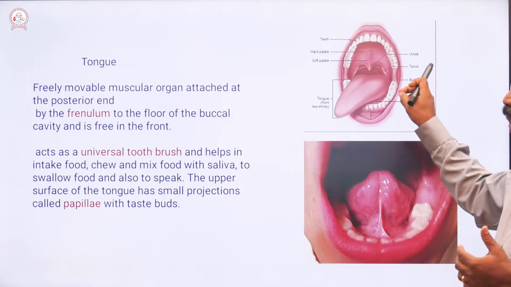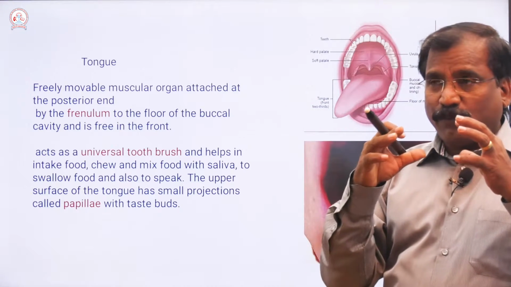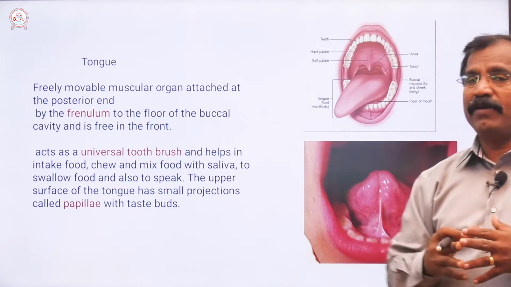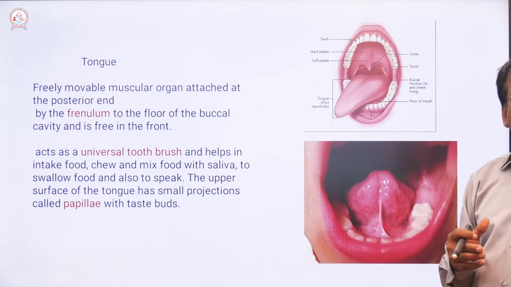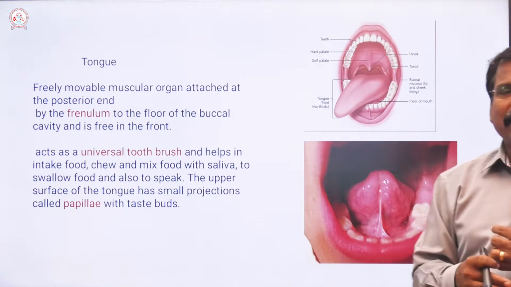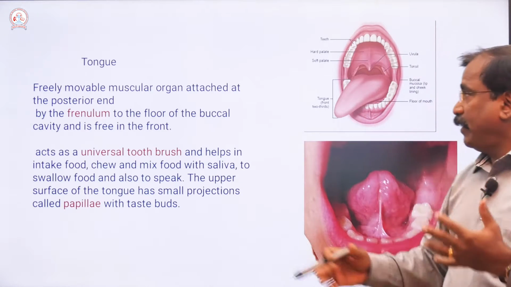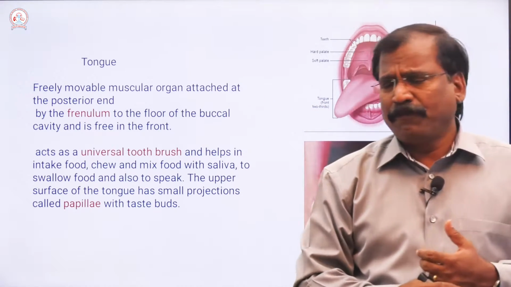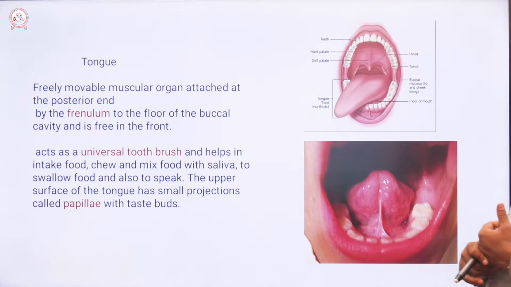We are discussing each and every organ or part of the digestive system, and now we are in the buccal cavity. What are the various structures seen here? We discussed the teeth, and the next organ is the tongue. The tongue is a long muscular organ.